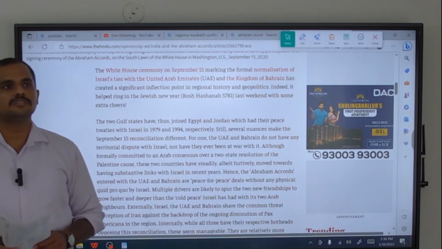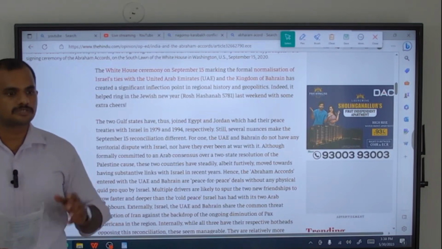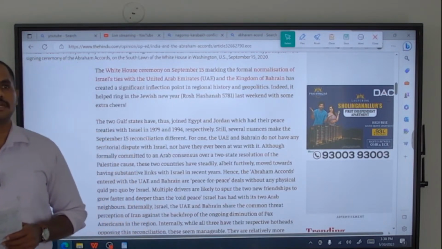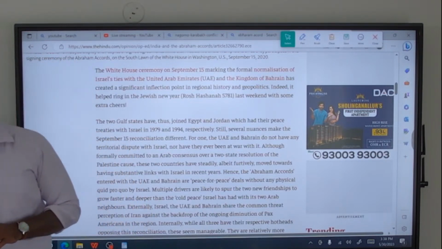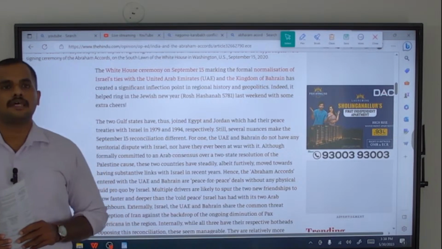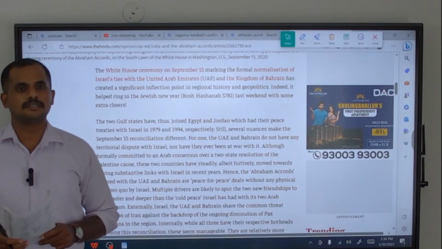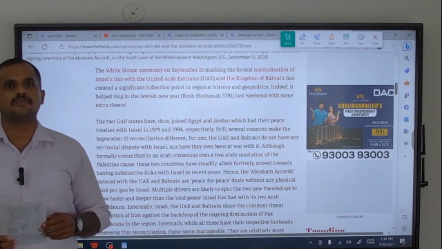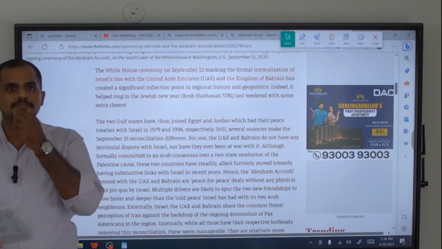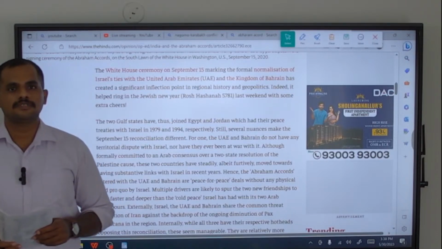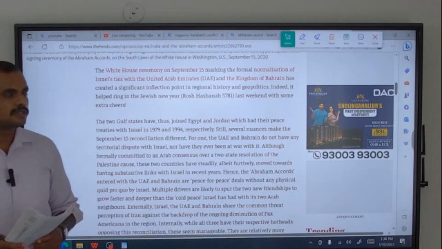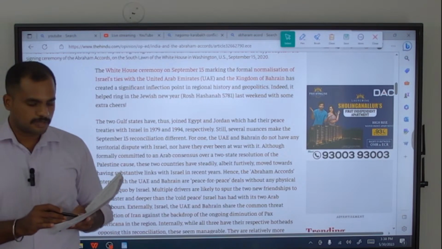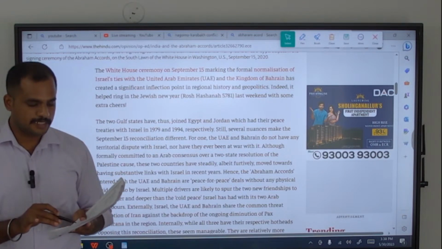During the early 2000s, with the mediation of Saudi Arabia, there was a peace initiative between Israel and other Arab countries. But that peace initiative was not fruitful and did not bear any successful fruit. But what they have mentioned is that it was signed by Israel and the Arab League.